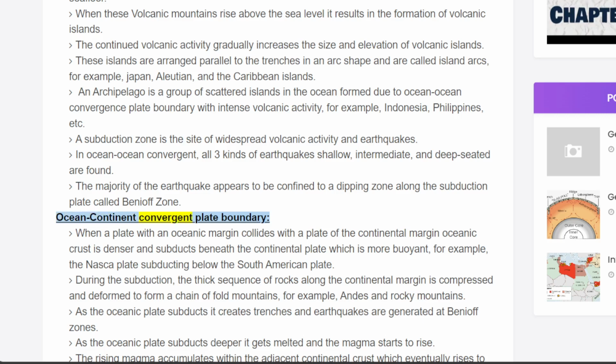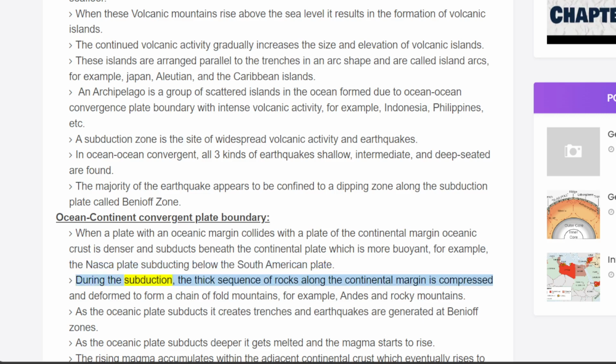Ocean-continent convergent plate boundary. When a plate with an oceanic margin collides with a plate of the continental margin, the oceanic crust is denser and subducts beneath the continental plate, which is more buoyant, for example, the Nazca Plate subducting below the South American Plate.